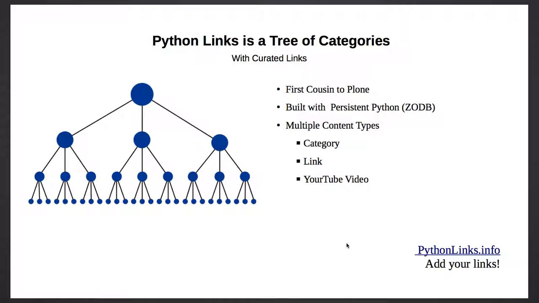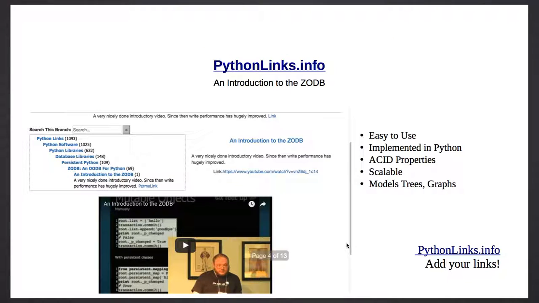PythonLinks is a different approach. It organizes Python-related information as a tree of categories. It's a first cousin to Plone. It's built with persistent Python, ZODB, wonderful software, amazing more people don't know about it. It has multiple content types: category, link, YouTube videos. So let's take a look at PythonLinks.